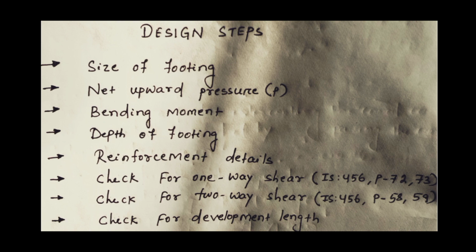Then we have to determine the net upward pressure or upward soil reaction, then bending moment, then depth of the footing, then reinforcement details. Reinforcement details we can also calculate, or we can draw later, after checking. So we have to check for one-way shear, two-way shear and development length.